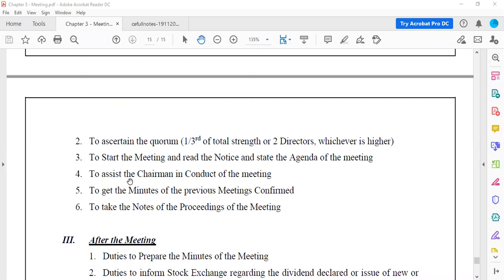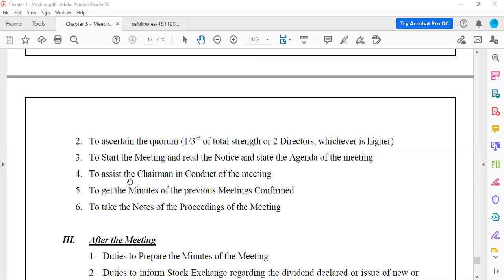So that is the main reason why they have to get the minutes of the meeting. That's why the company secretary makes note of the minutes of the meeting, and from this meeting to the previous meeting, they will see what all was discussed and what was left out. Those left out points or portions can be taken care of in this meeting. So that's why they have to have the minutes of the meeting.